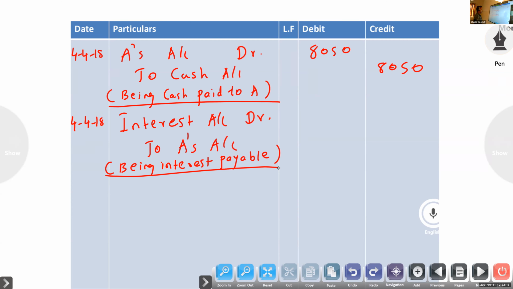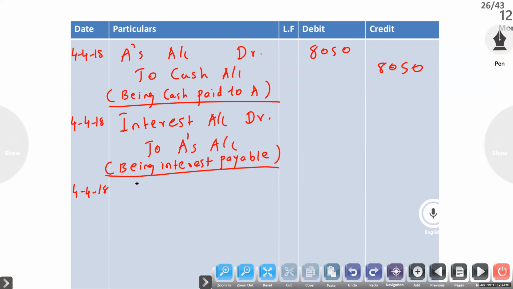Next entry in the books of drawer after interest. After B's account, interest, next entry: bills receivable account to A. So here, bills payable.